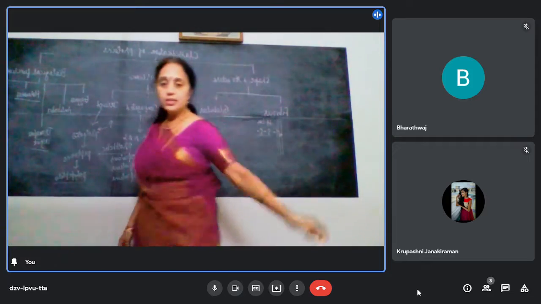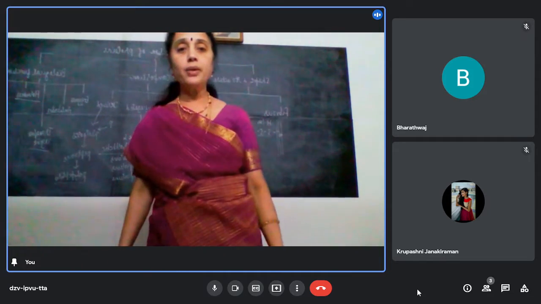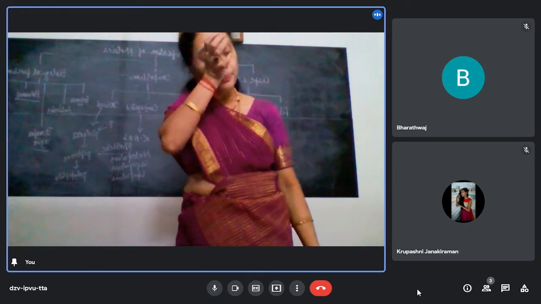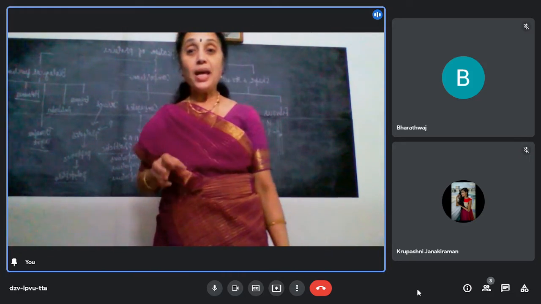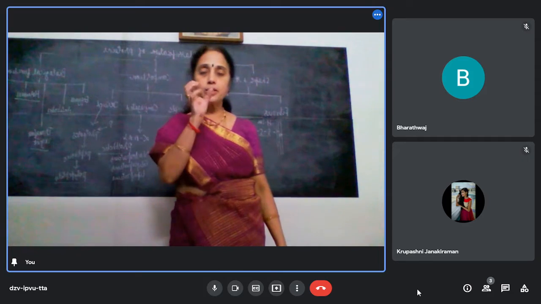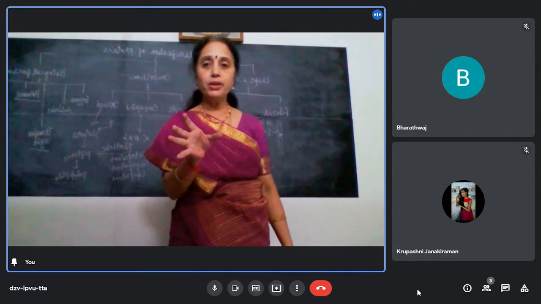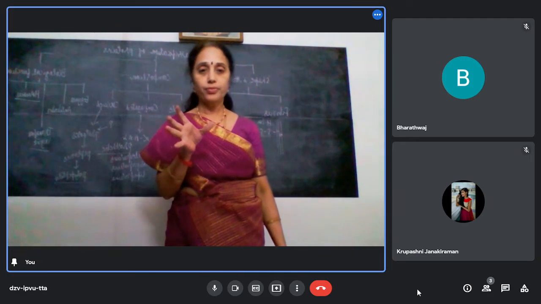They also act as hormones. Hormones are the ones which are secreted by the ductless glands, like the pancreas. They perform specific metabolic activity. The best example for that is insulin.